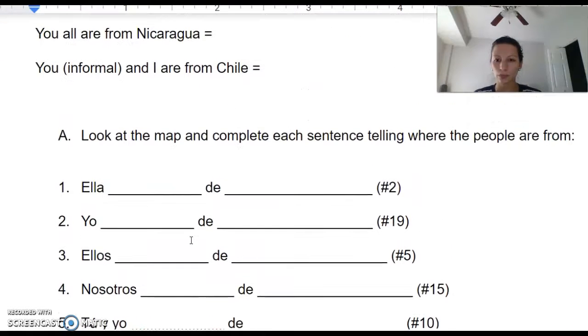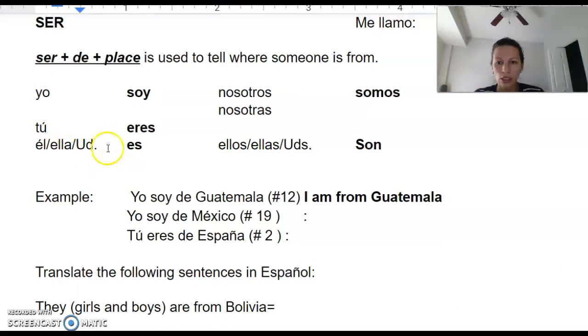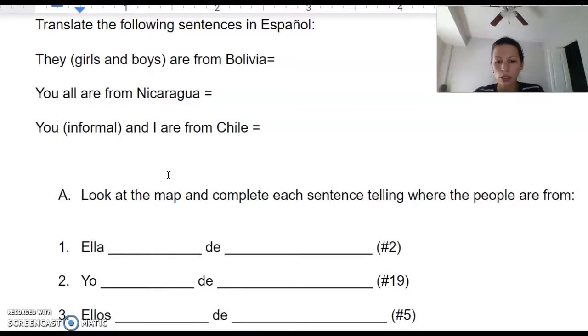So let's start with activity A. It says, look at the map and complete each sentence telling where the people are from. So the first one says she, and so we want to say she is, ella. And then we look at our table here. Ella is es. So we're going to type here es. And then she is from, ella is the number 2.